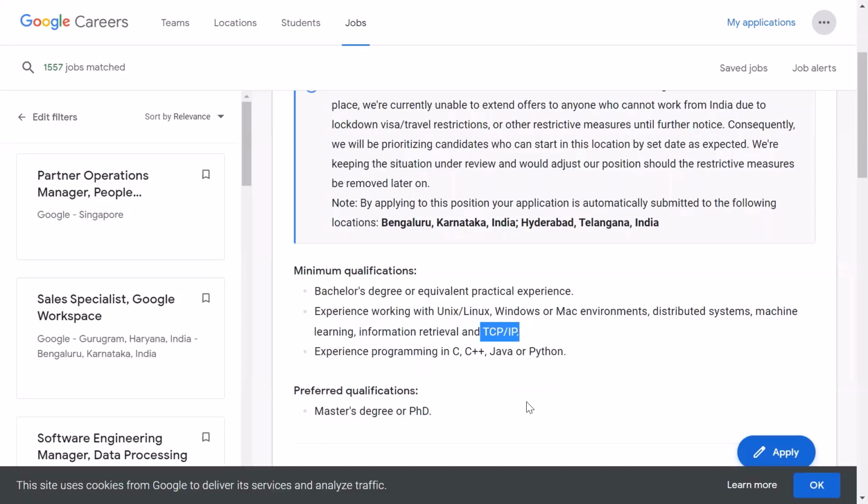Then experience programming in C++, Java, or Python. I believe that C would be known to most of you, and other than that, only one more language. I believe that all of you applying for Google must know C at least, and one more language, that is any OOPS language among these: C++, Java, or Python. So you need to only know C and then one language that supports object-oriented programming. Yes, C++, Java, or Python.